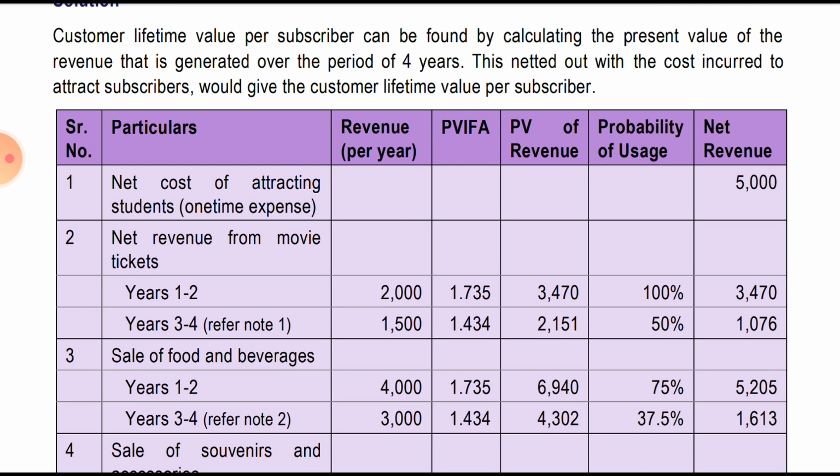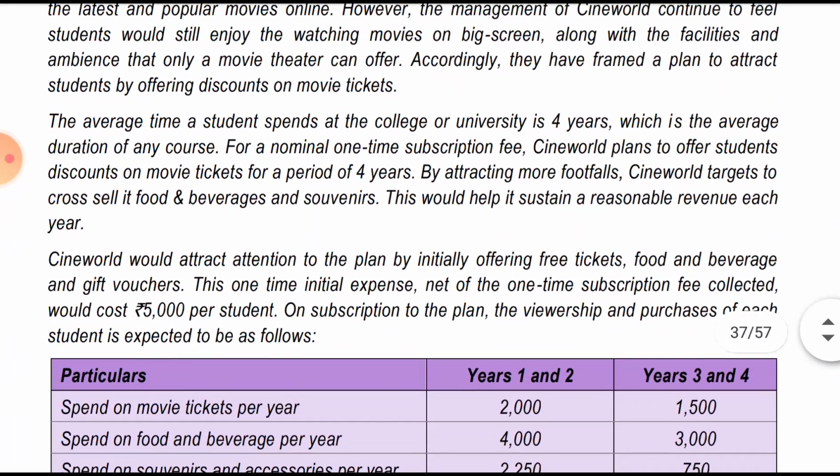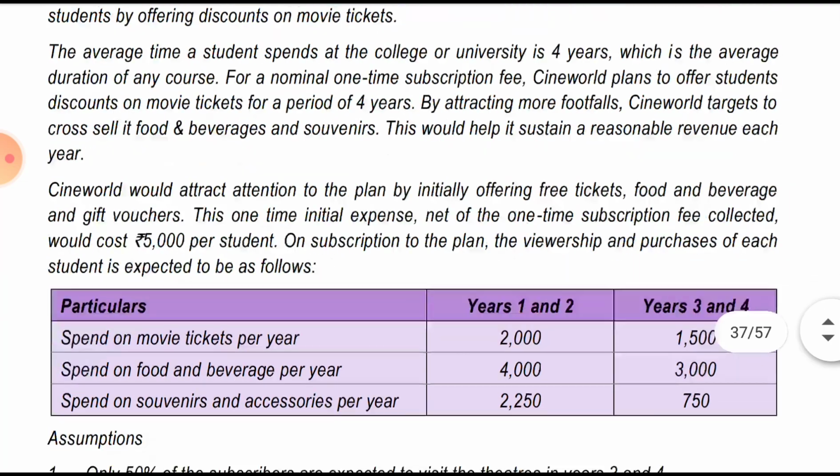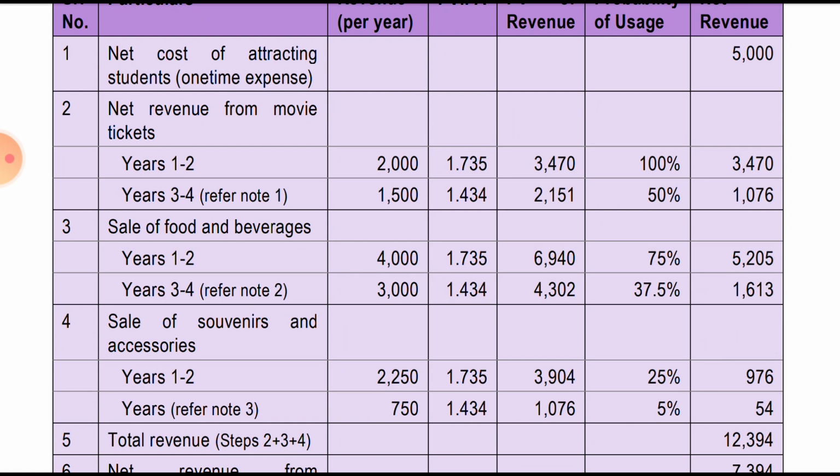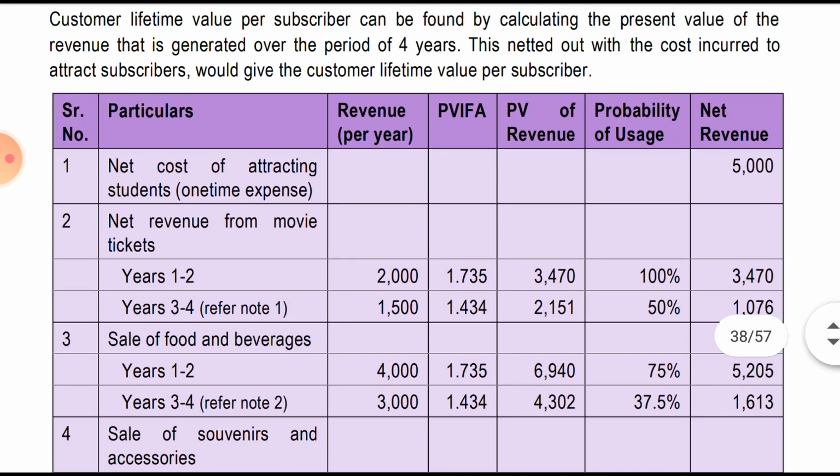So first we'll start with the cost. The cost the company has incurred is 5,000 rupees, the initial cost, as they have given over here, in the second last line: 5,000 per student it would cost. Then the revenue: revenue from selling movie tickets is 2000 in years 1 and 2, and 1500 in years 3 and 4. Accordingly we wrote the PVF for years 1 to 4. We found the present value, and the probability was 50 and 25, 150%. So we found the net revenue.